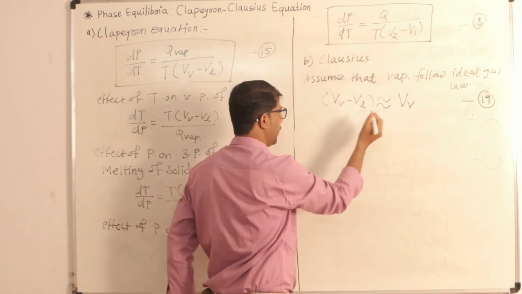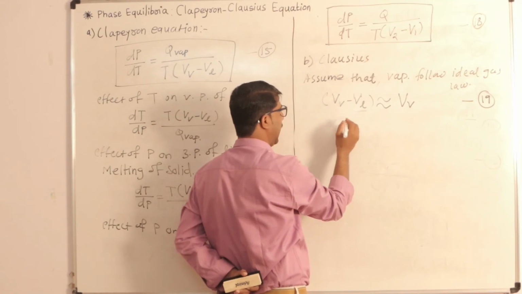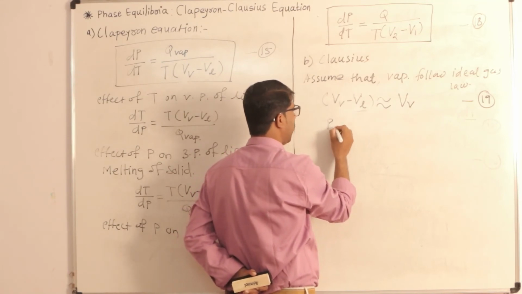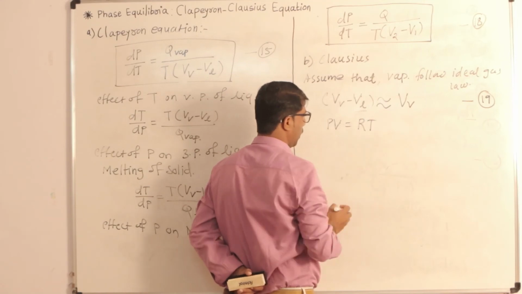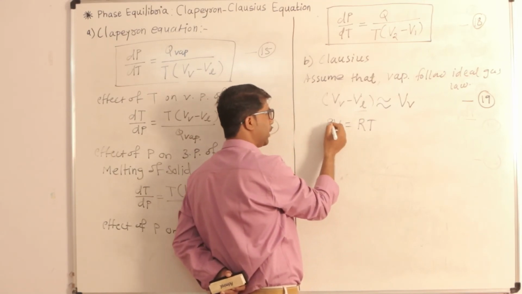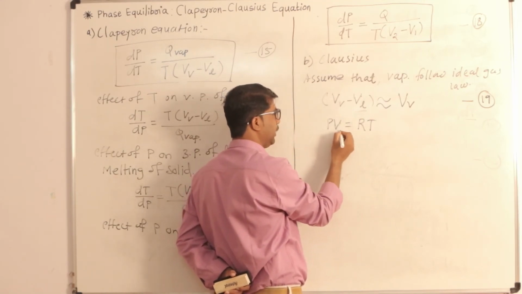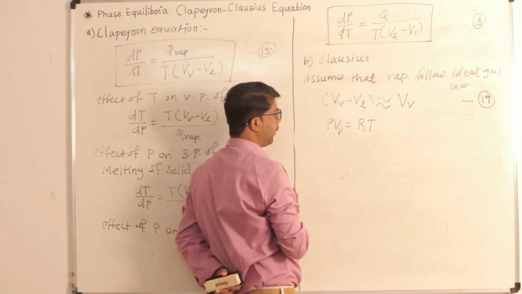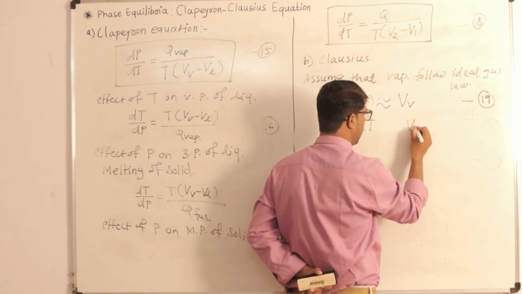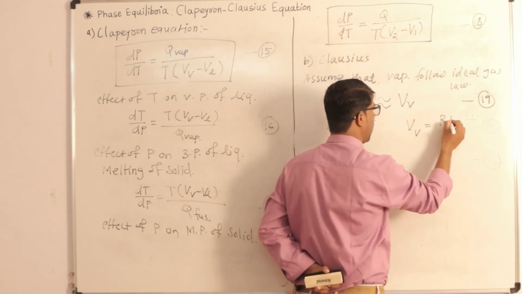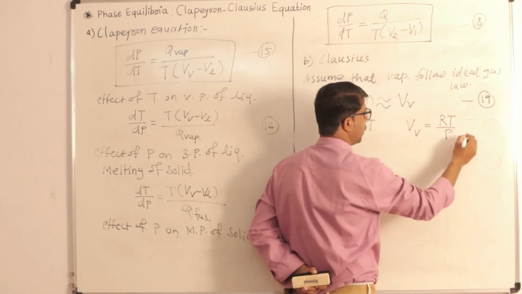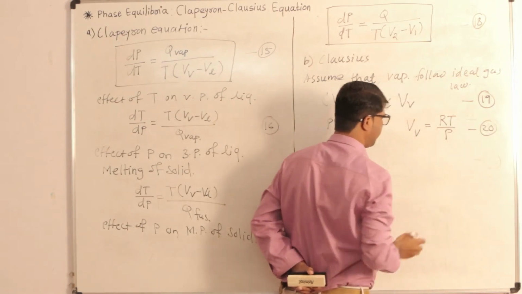So if you write the ideal gas law for 1 mole of vapor, PV is equal to RT. The volume term in this equation is nothing but V_v. If you rewrite this for V_v, then we will get RT upon P. Let's say it is equation number 20.